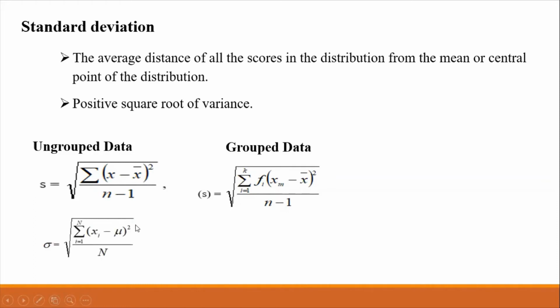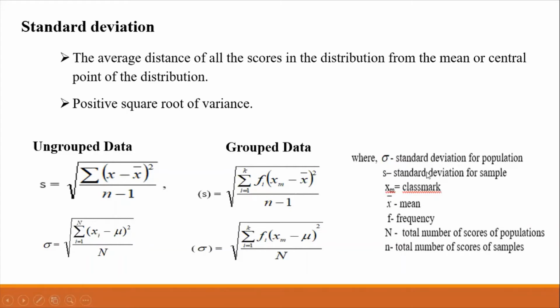For the population standard deviation, we have the square root of the summation of individual score minus mu to the second power, where i ranges from 1 to n, over n. And for the group data, we have the square root of the summation of the product of the frequencies and the squared deviation of the class mark and the population mean, where i ranges from 1 to k, all over n.